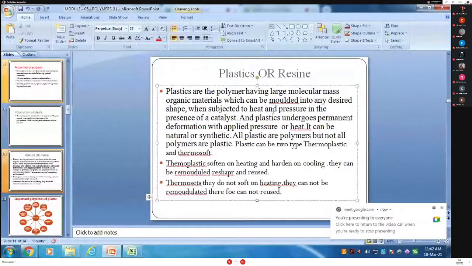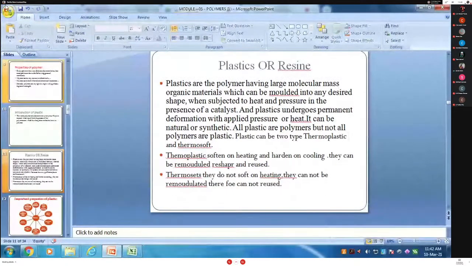So what is that? It is divided into two types. First called thermoplastic, and second called thermosoft. Thermoplastics soften on heating and harden on cooling. Thermosoft plastic is a type which on heating gets hard and on cooling gets soft again. They can be remodulated, reshaped or reused because of heating and cooling. And thermoset resins do not soften on heating, they cannot be remodulated, therefore they cannot be reused.